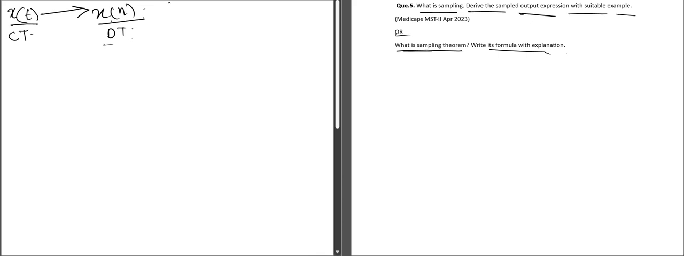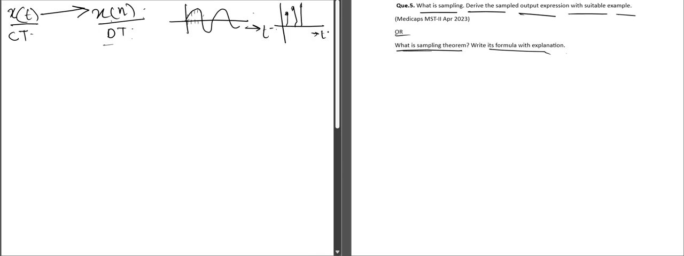The continuous time signal is like this, a normal sinusoidal signal. This is the time axis. For every value of t, we are getting a particular value. So this is a continuous time signal, where the signal is defined for each and every single value of time. But if we represent the same signal as a discrete time signal, it will be like this.